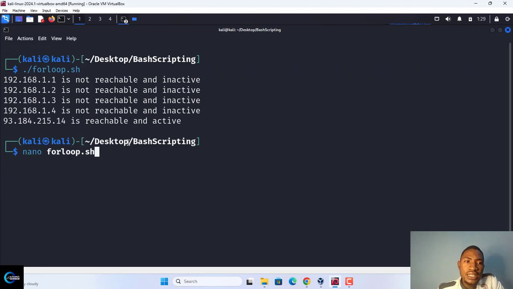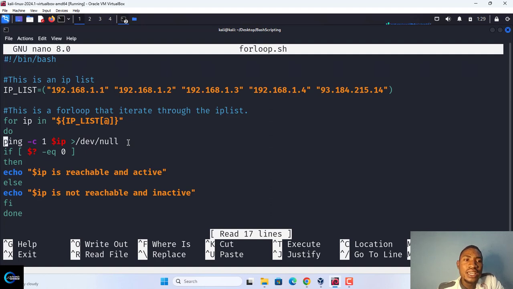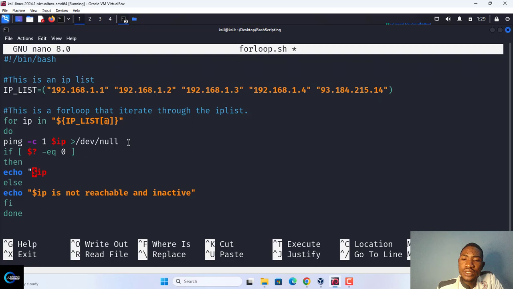Now for this thing here, we can actually send the ones that are active somewhere, and the ones that are inactive somewhere else. So we can just do it like this: if you want to send the ones that are active, you can say echo $IP, echo it to active file.txt.